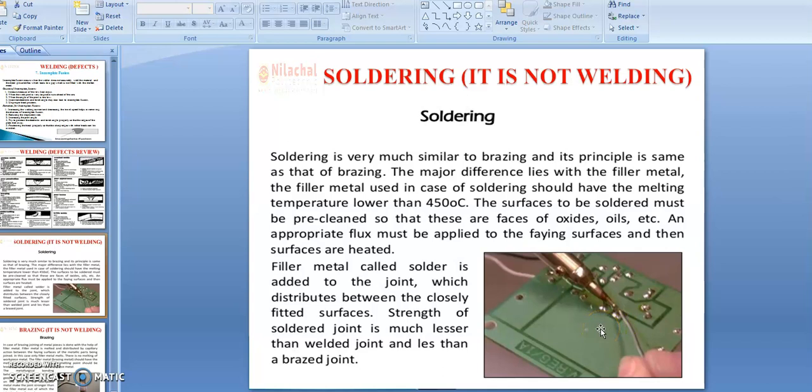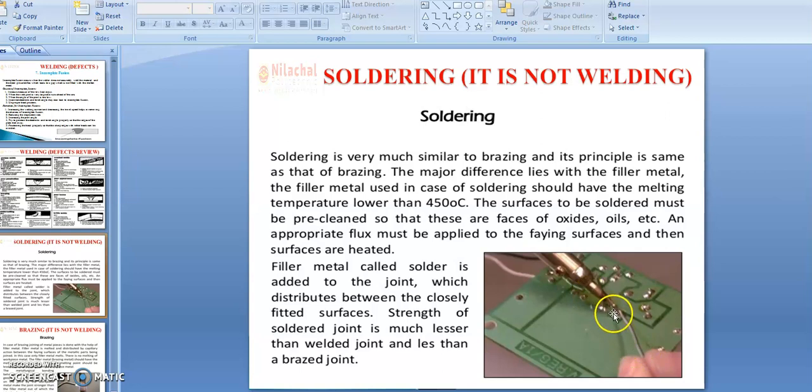These are the circuits which you often see in your television, your radio, and any appliances used for domestic purposes. Here, soldering is used to join ICs, or you can say diodes and triodes. Mobile phones also frequently use this type of process.